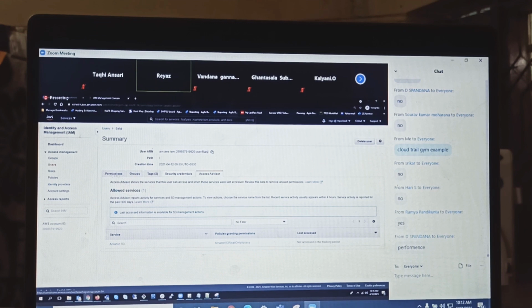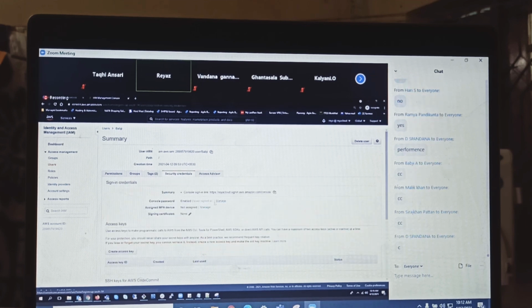Okay, are you clear about permissions, groups, tags, and Access Advisor before I go to security credentials? Yes. Let's go to security credentials. Guys, what is this link called? We just learned, the IAM user sign-in link. Okay, now, guys, I am using Babji's account. Every account will have the same permissions. So here, console password.